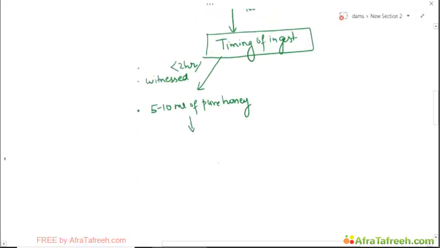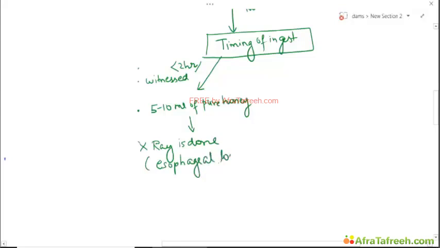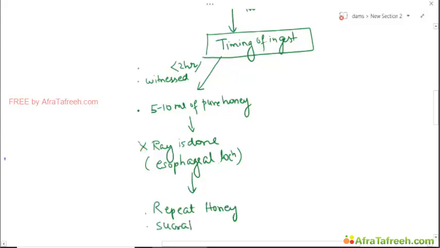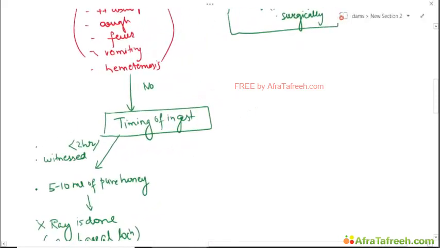When the patient is then brought to the emergency department, an X-ray is done, and if it shows an esophageal position, you go ahead and repeat the honey, or you may consider sucralfate. Okay, repeated dosing can be given here.